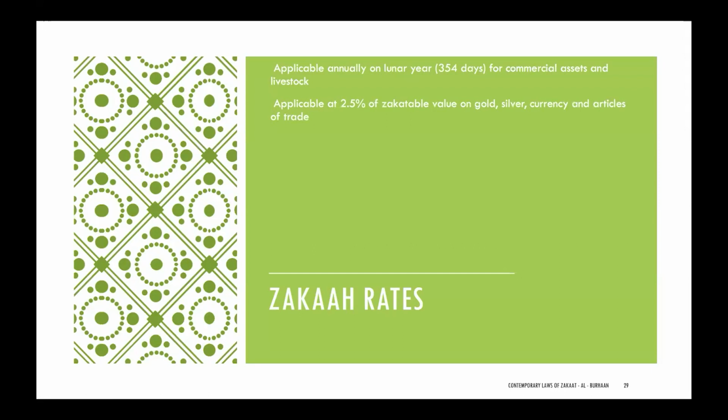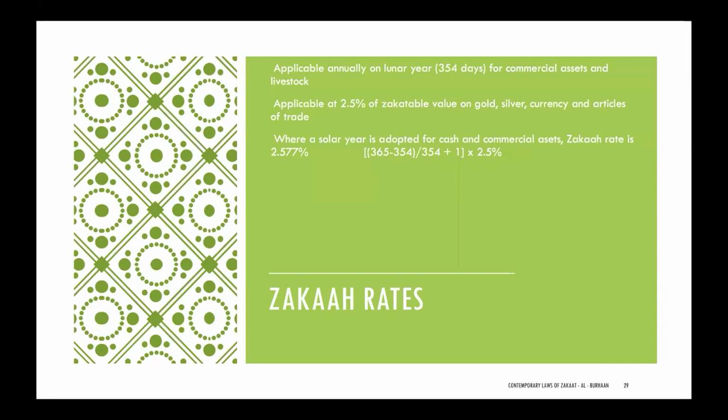So for most of the aspects that we've discussed in this series on zakat, the rate that you would use would be 2.5%. If, however, you are using a solar year, so sometimes for businesses and companies that prepare financial statements on an annual basis, they prepare them, for example, at the end of December or the end of February or the end of the tax year, they don't have all of the values accurately on a Hijri date, for example.